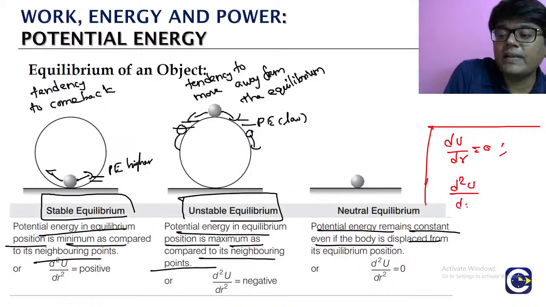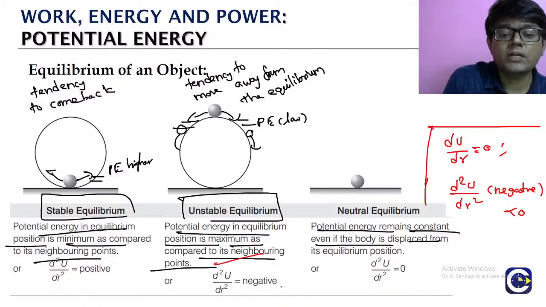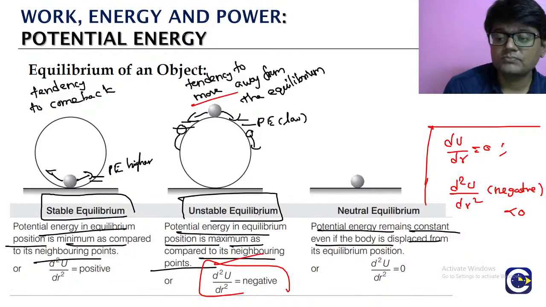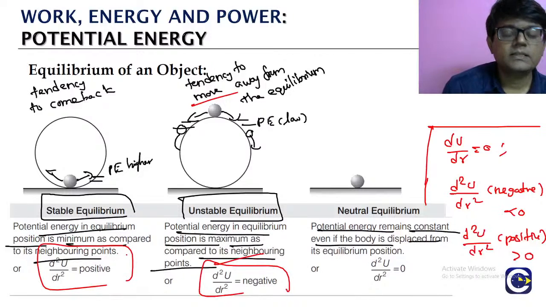When the second derivative is negative, less than 0. Potential energy maximum represents unstable equilibrium. When the second derivative is positive, more than 0, that represents the situation where the potential energy is minimum. That is the condition for the function to have a minimum value, and that will be the stable equilibrium.